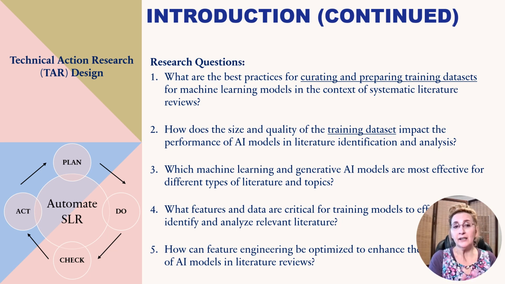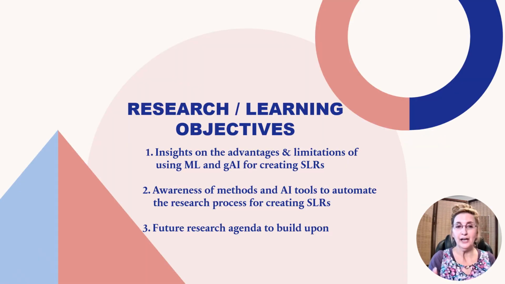When it comes to technical action research design, the model is plan, do, check, act. That means I'm planning it out. I'm taking action on what my plan was. I then check it to see what went right, what went wrong. I adjust it, and then I take action and do it again. It's a cyclical process, and it's part of exploring and discovery. So that's why this approach fits so well for this particular project.